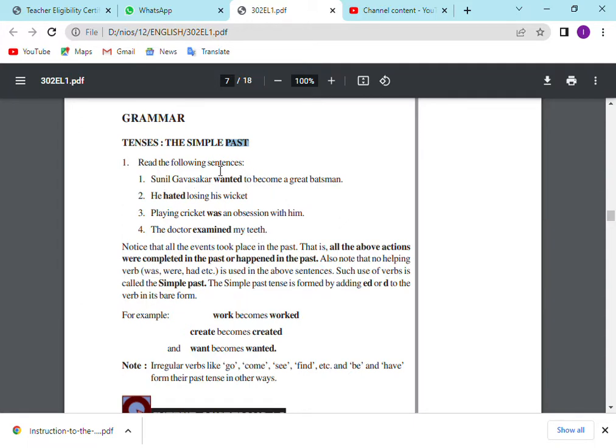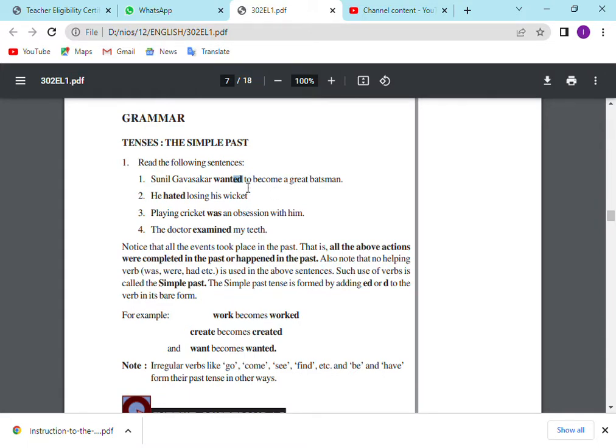Sunil Gavaskar wanted to become a great batsman. You see, Sunil Gavaskar wanted. The ed form you can notice. So want is one form of the verb. We are adding the suffix ed to change this into past form. So want is the present form. I want this chocolate. This means what? At present, I want this chocolate. Wanted means what? Yesterday or the day before yesterday, I wanted. Understand? So Sunil Gavaskar wanted to become a great batsman.